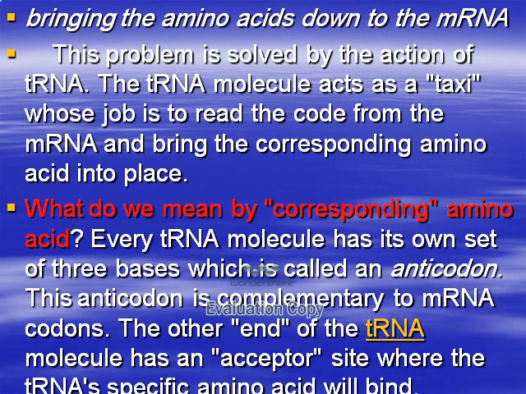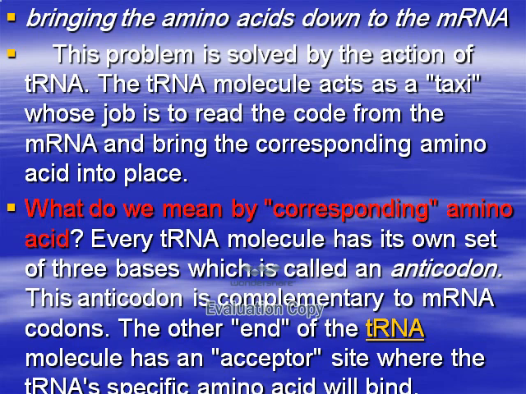Each tRNA molecule has its own set of 3 bases, which is called the anticodon. This anticodon is complementary to the mRNA code.